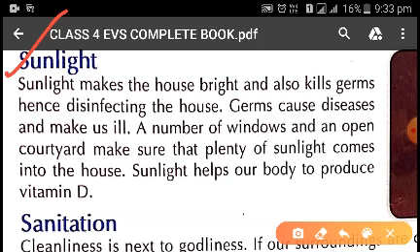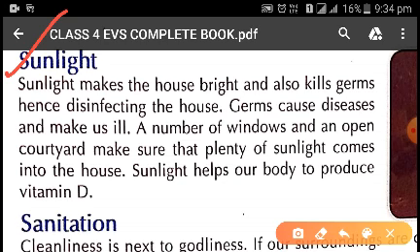As we know, sunlight also plays a very important role in our life. It is the only source of energy, and this energy is needed by us in the form of light and heat. Light and heat energy is very important for us. It makes us feel active and fresh.